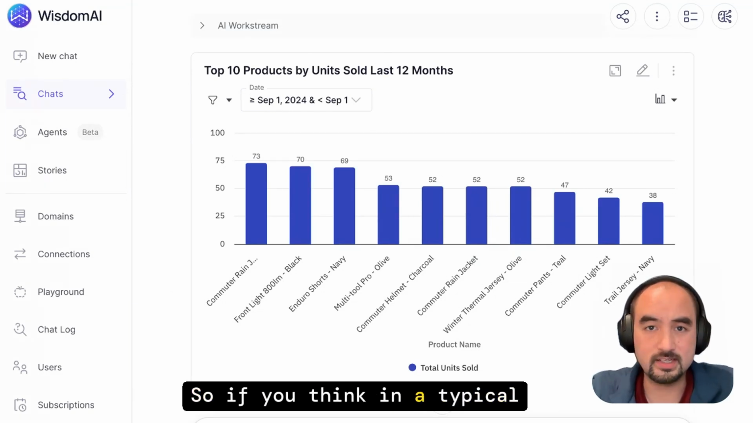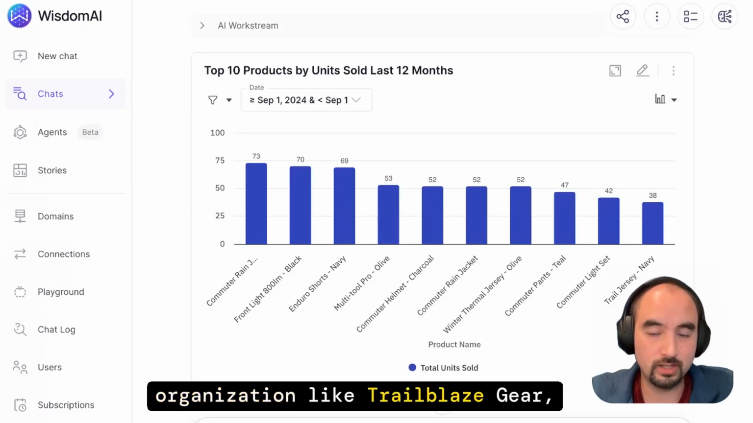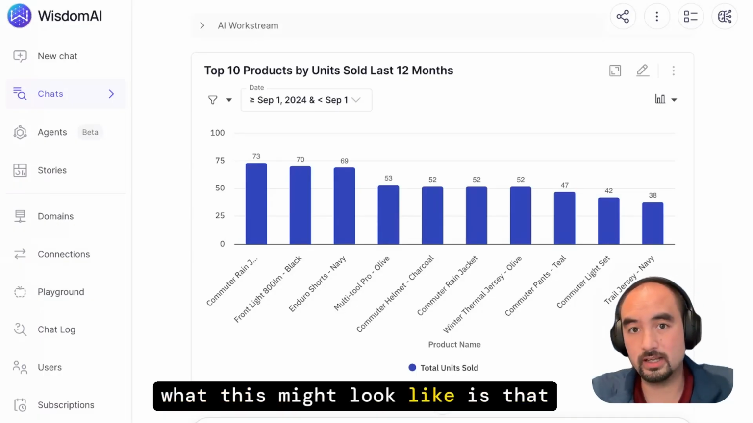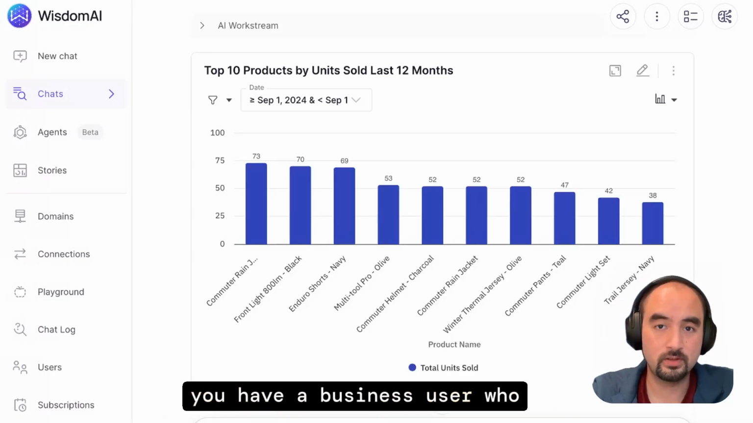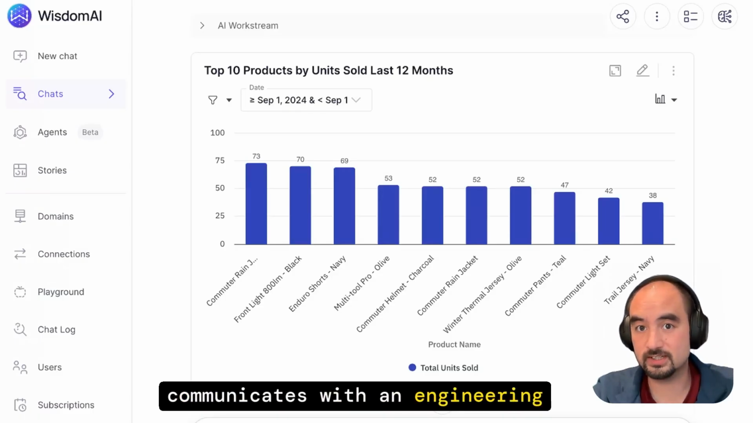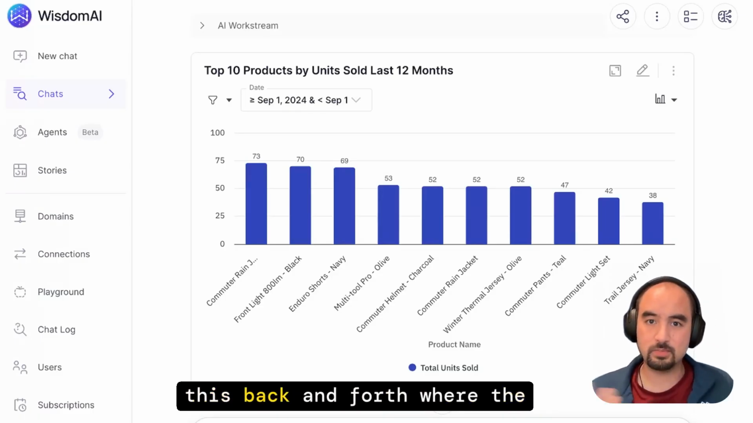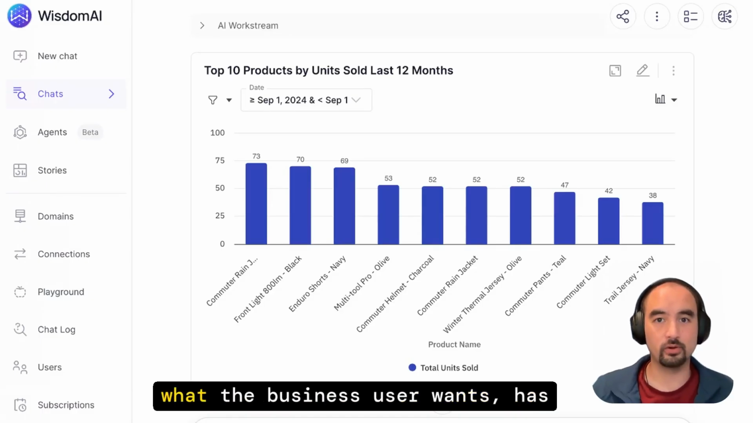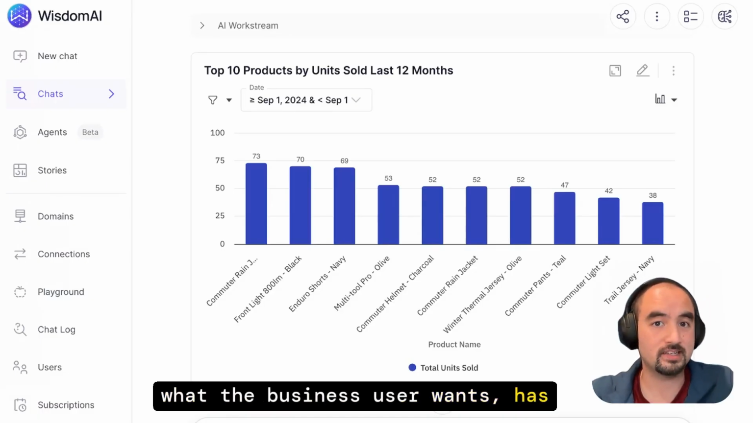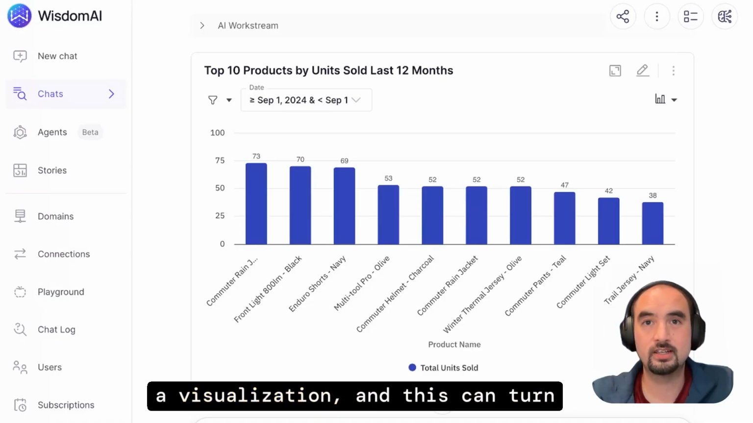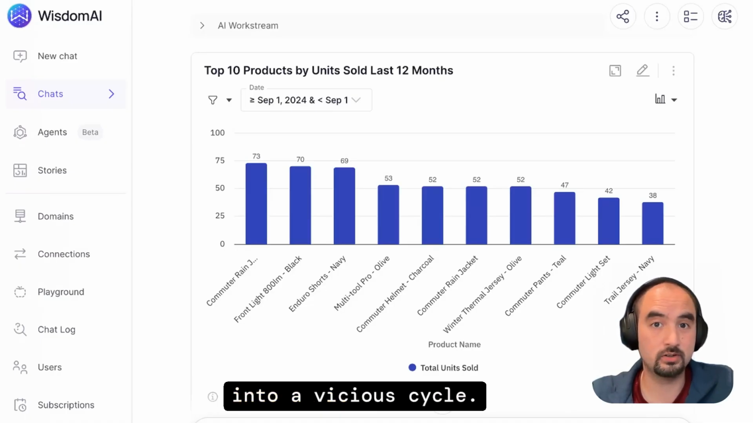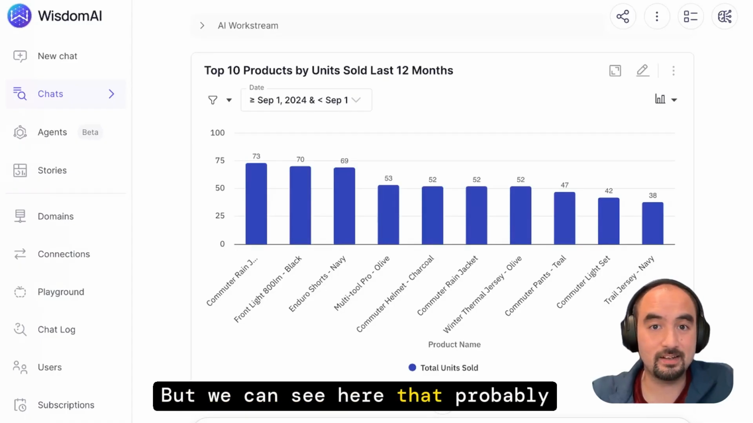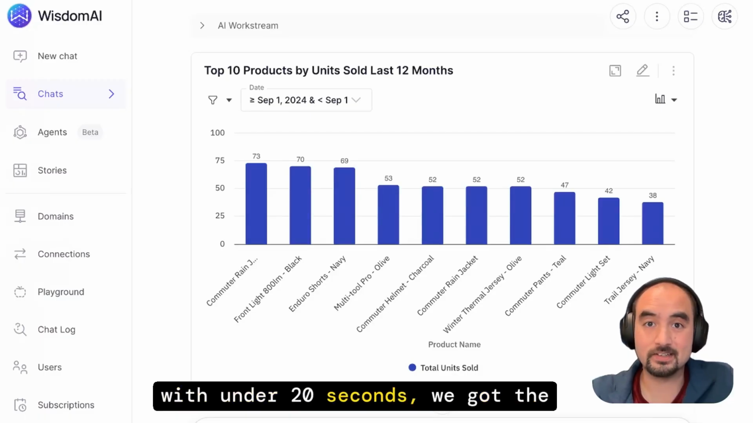So if you think in a typical organization like Trailblaze Gear, what this might look like is that you have a business user who communicates with an engineering team, and they might have to have this back and forth where the engineering team has to interpret what the business user wants, has to write some SQL, potentially make a visualization, and this can turn into a vicious cycle. But we can see here that probably with under 20 seconds, we got the answers we needed.